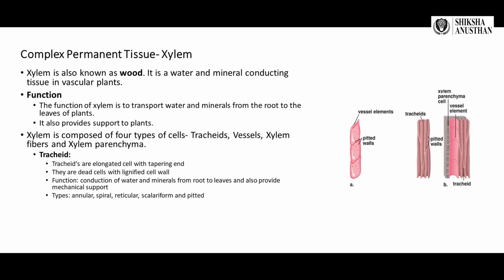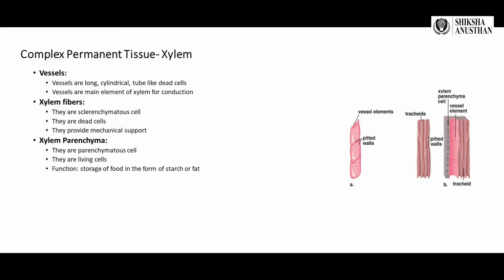Tracheids are elongated cells with tapering ends. They are dead cells with a lignified cell wall. They help in conducting water and minerals from the roots to the leaves, and also provide mechanical support. Types: annular, spiral, reticular, and pitted. Vessels are long, cylindrical, tube-like dead cells. Vessels are the main element of xylem for conduction.